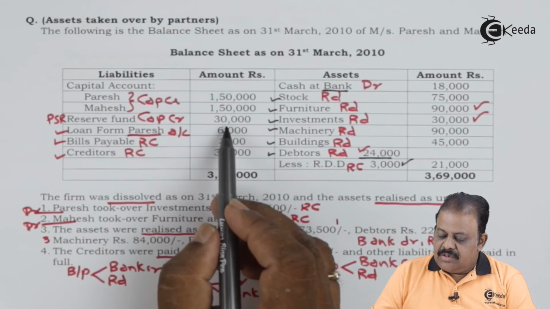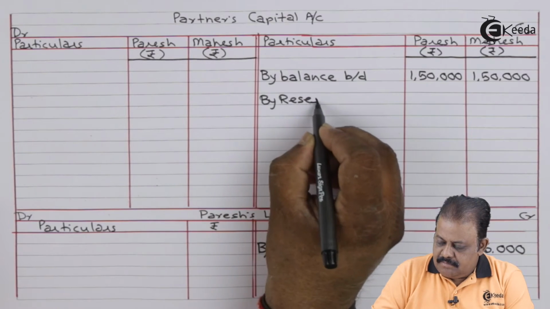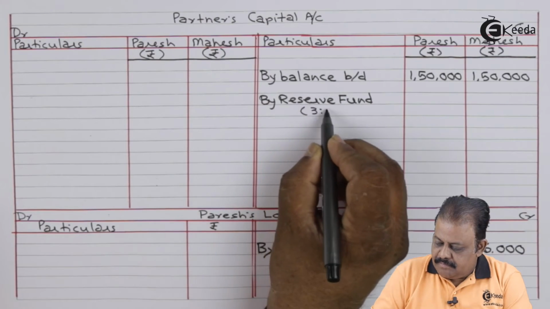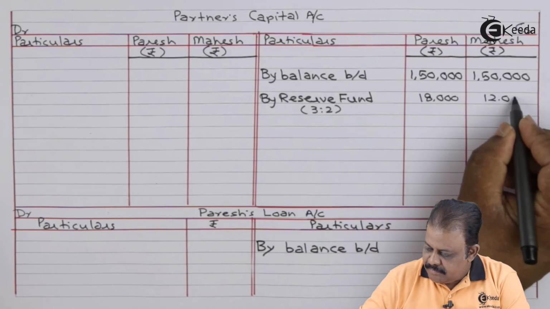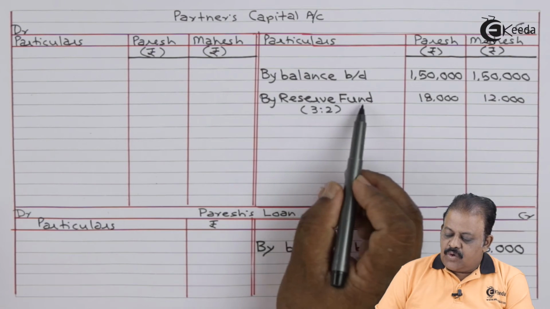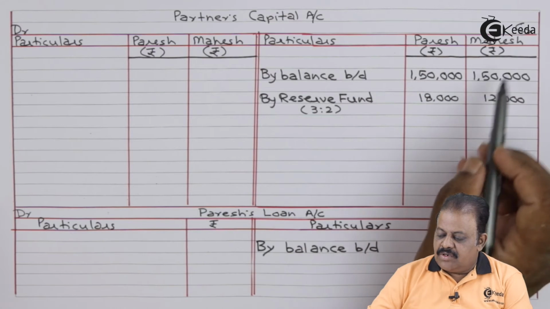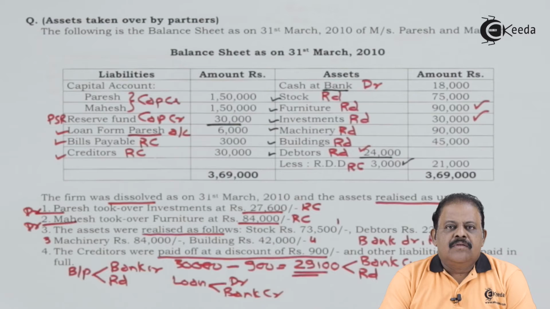Reserve fund 30,000 will be divided among partners in their profit sharing ratio. In partners capital account, to the credit side, by reserve fund, it is divided in the ratio of 3:2: Paresh 18,000, Mahesh 12,000. We have transferred all items given in the balance sheet to various accounts. The first step of solving the problem, the transfer step, is over.